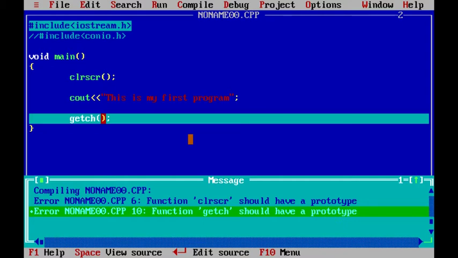The error says the function clear screen should have a prototype. That means we don't have a prototype for that. Prototype means, as I told you previously, if a doctor visits your home, he should have his backpack with him. If he doesn't have that backpack, he won't be able to use all his materials.